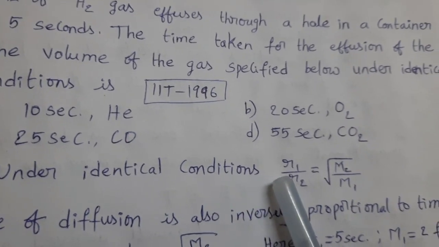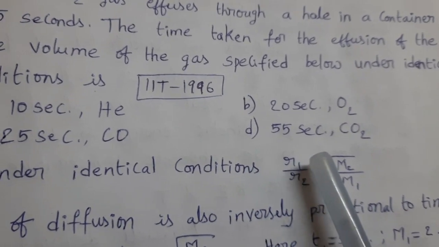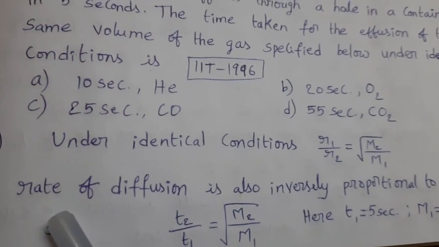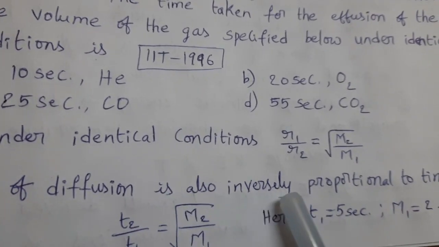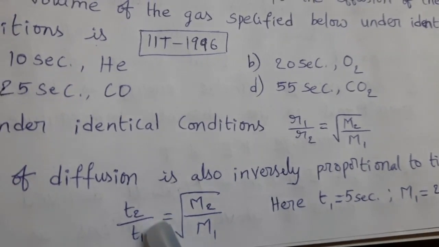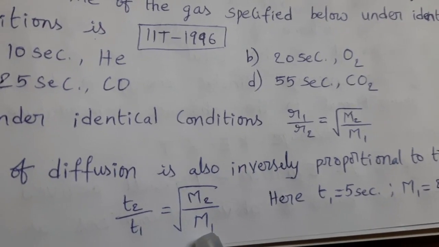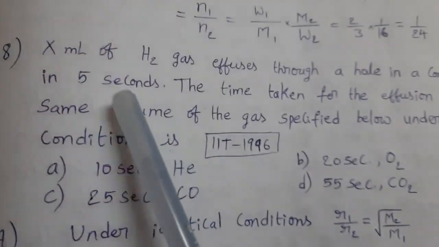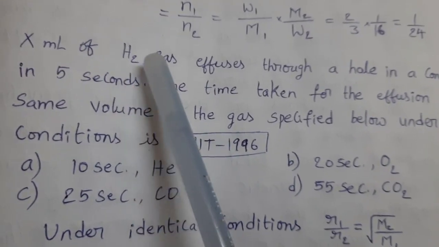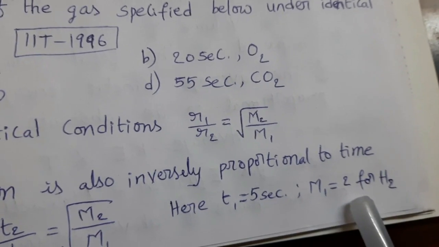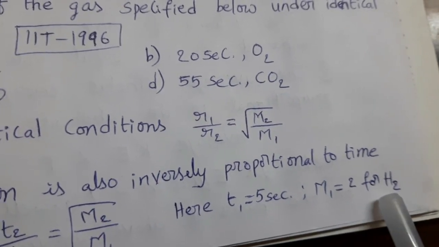Say this here. Under identical conditions, rate of effusion R1 by R2 equal to square root of M2 by M1. Here rate of diffusion is also inversely proportional to time. So we can write T2 by T1 equal to square root of M2 by M1. Here T1 equal to 5 seconds. This 5 seconds is related to H2 gas. And M1 equal to 2. This is the molar mass of H2 molecule.